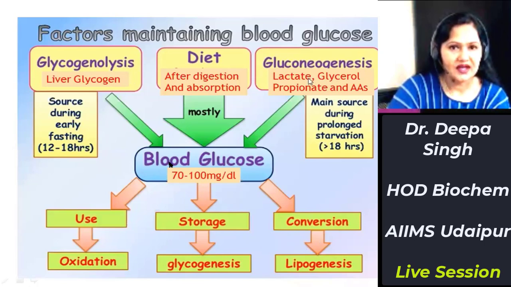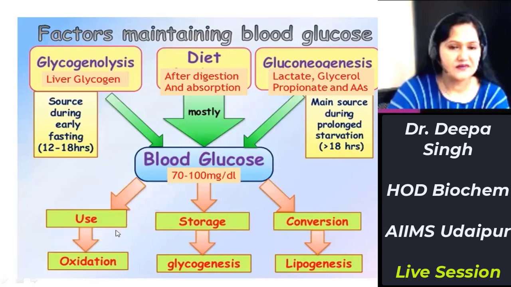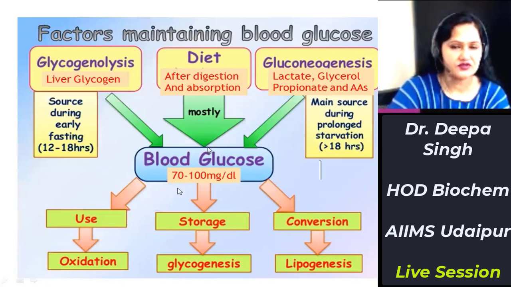So these three were the hyperglycemic factors: diet, glycogenolysis, and gluconeogenesis. Glycogenolysis mainly takes place in early fasting. Gluconeogenesis mainly takes place during prolonged fasting. And the three hypoglycemic factors are oxidation by glycolysis, glycogenesis, and lipogenesis. There should be a balance between these two sets of factors to maintain the optimum blood glucose concentration.